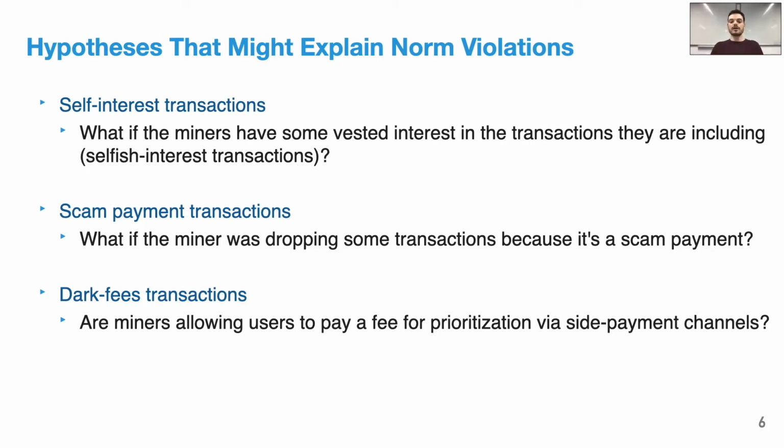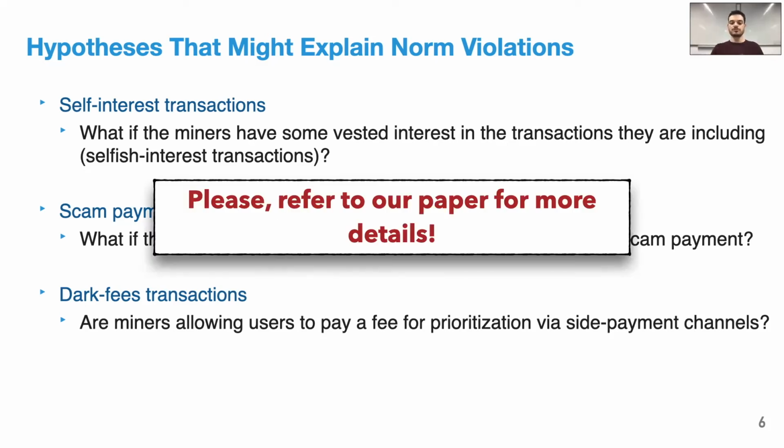And then we hypothesize that some of the committed low fee rate transactions might have been accelerated by using such services. We investigated all these three hypotheses. For details, please refer to our paper.